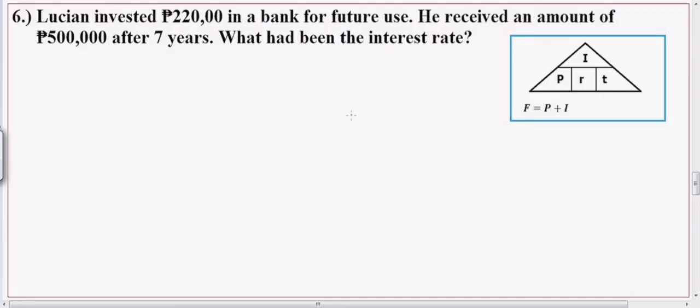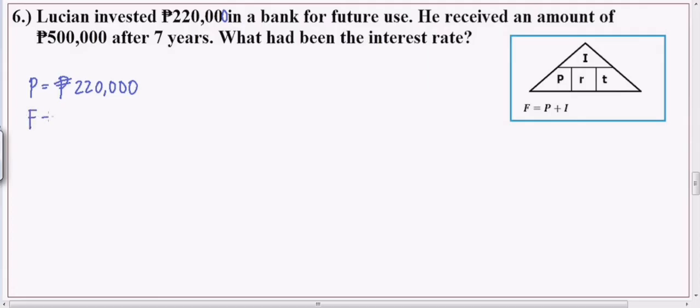Lucian invested 220,000. Sorry guys, may zero yan. So, Lucian invested 220,000 in a bank for future use. He received an amount of 500,000 after 7 years. What had been the interest rate? So, nag-invest daw si Lucian ng 220,000. Ibig sabihin, principal amount. Ininvest niya yung pera niya ng 220,000. Okay? Now, he received an amount of 500,000. So, nakatanggap siya ng 500,000 after 7 years.